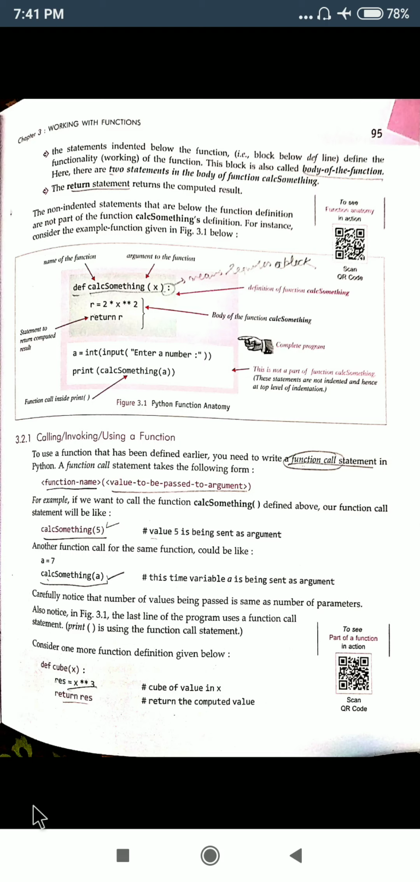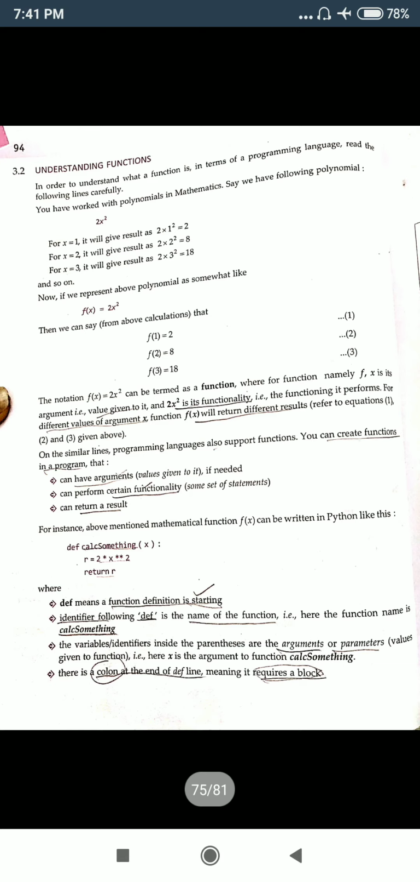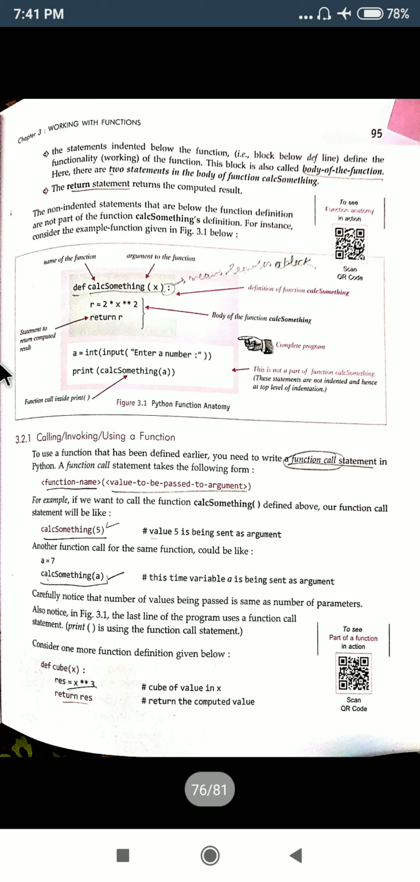Welcome back, students. This is part 2 of today's lecture. So we were discussing chapter 3, working with functions. We were discussing this particular group of statements, regarding this particular definition block of the function. Two more facts were there.